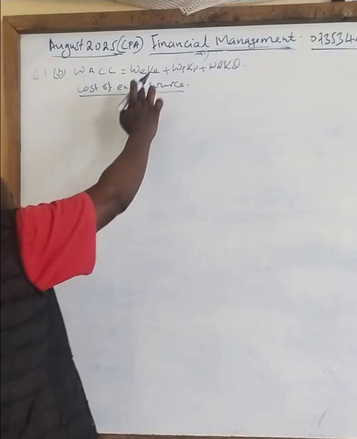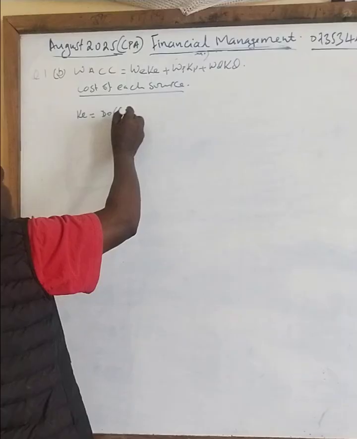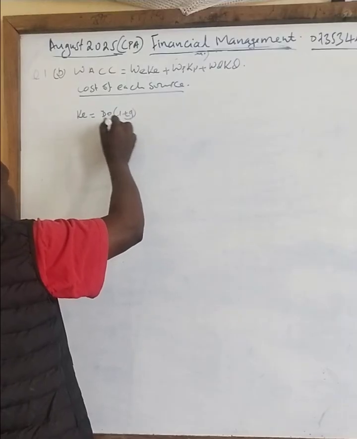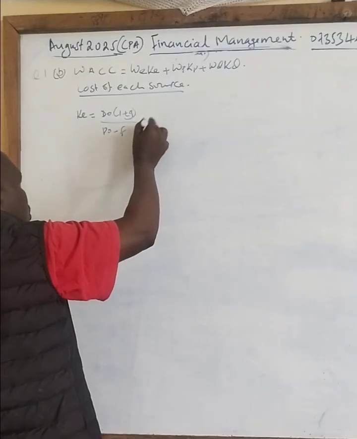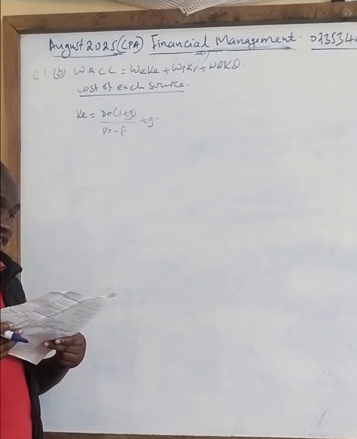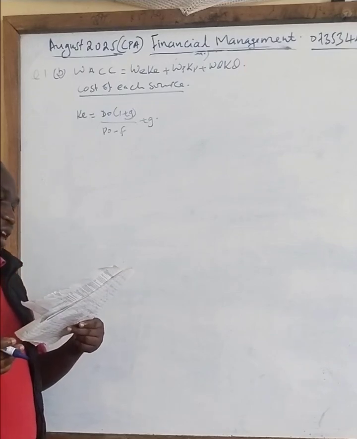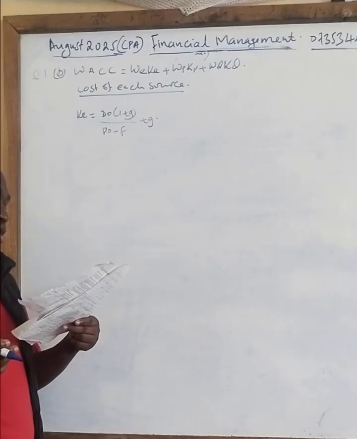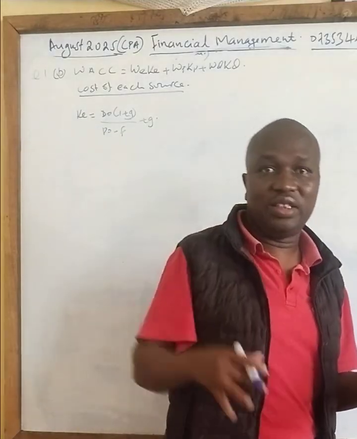Now, cost of equity here. Cost of equity is given by D0 into 1 plus G over P0 minus F plus G. From this question, we have not been given anything to do with the G, so we need to do some computation here. You have been told the market price of the dividend is 44 shillings cum dividend. So when they say cum dividend, it is inclusive the dividends inside.